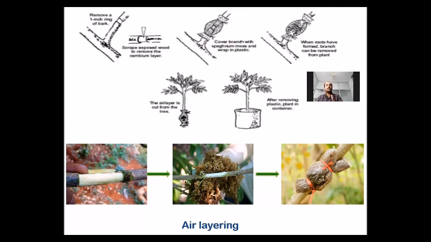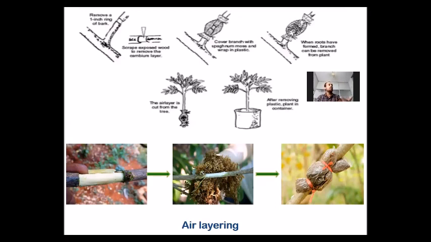In air layering, first a one-year-old branch is selected, about the thickness of a pencil or our index finger. A ring of bark, about 1 inch long, is removed from that branch.